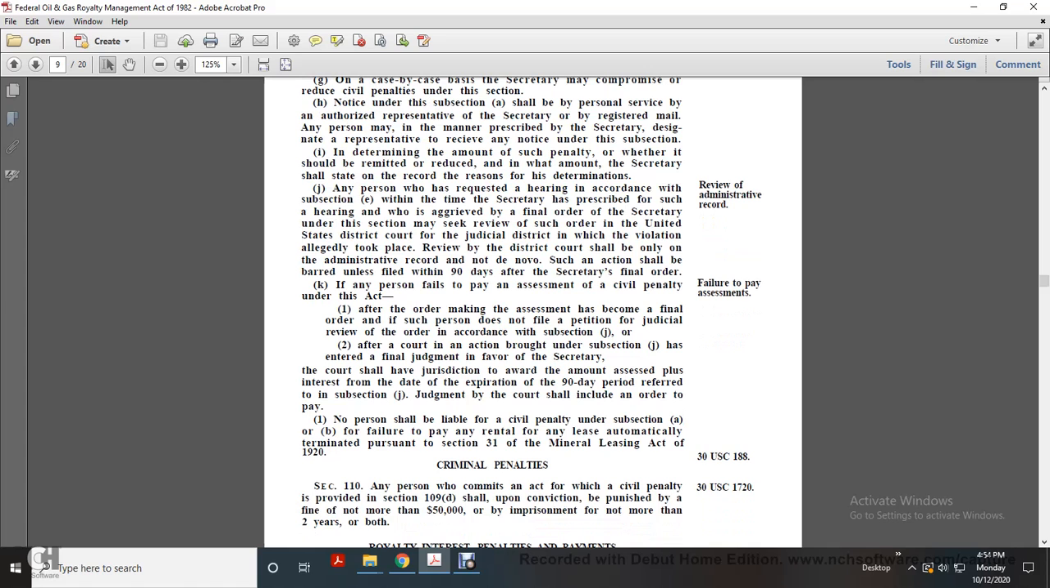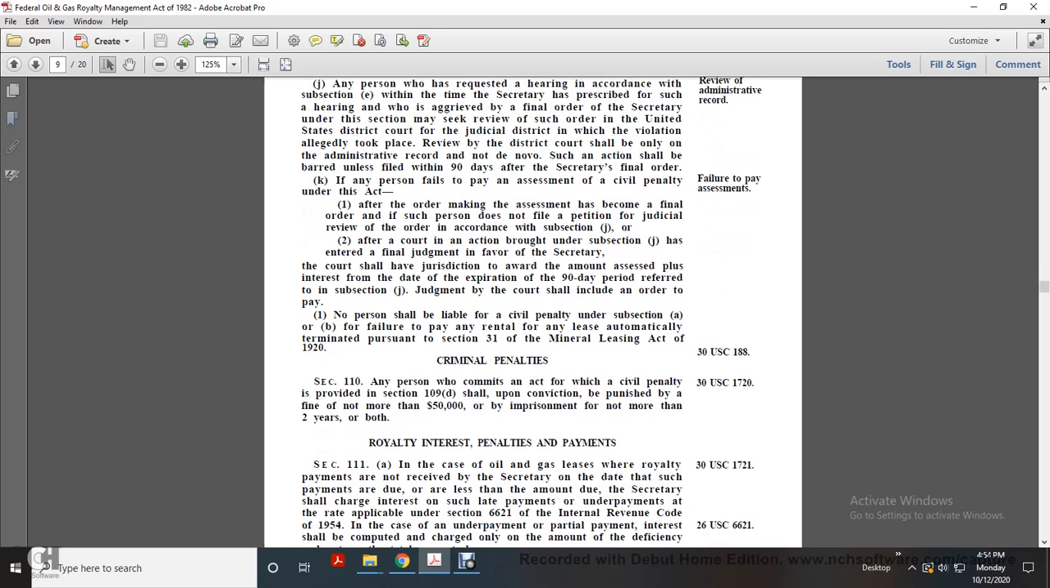Title 30 U.S. Code 1720, Section 110. Any person who commits an act for which a civil penalty is provided in section 109D shall, upon conviction, be punished with a fine of not more than $50,000 or imprisonment for not more than 2 years, or both.